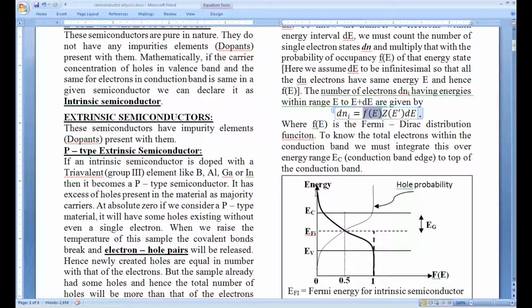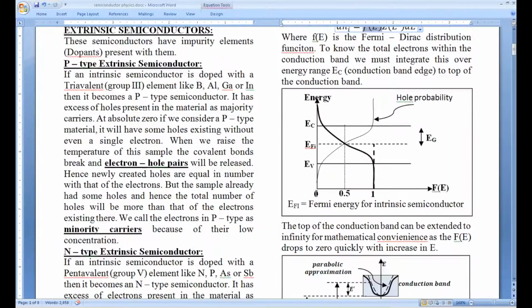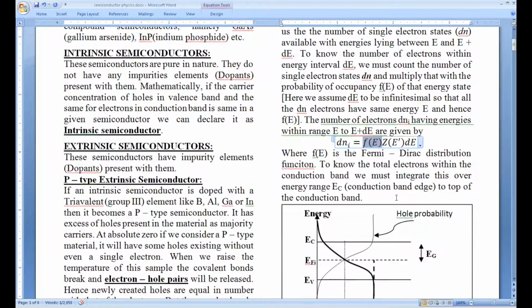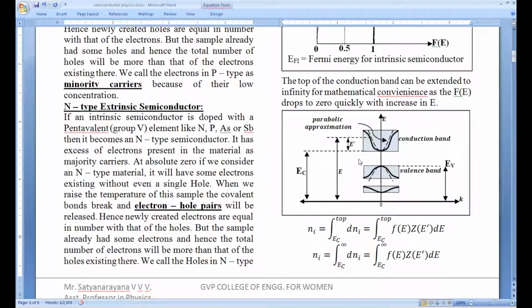Okay, now as we said, there must be some correction to this Z of E. Earlier it was Z of E, the density of states. Now we are adding some prime, some dash to this. The reason is, while calculating the density of states, if you recall the quantum free electron theory that we have discussed in earlier articles, the density of states expression was derived on the basis of E versus K relation, which was a parabola.